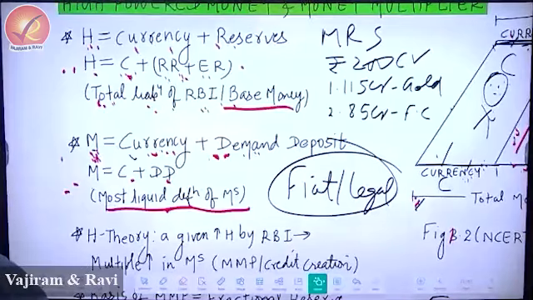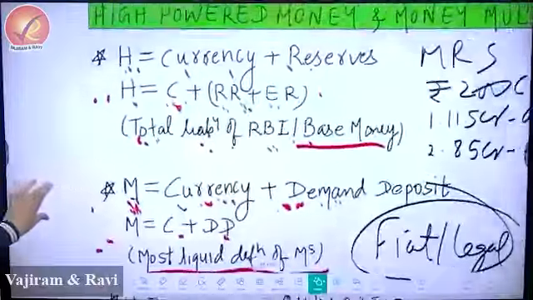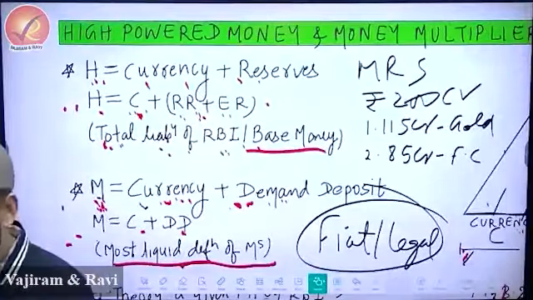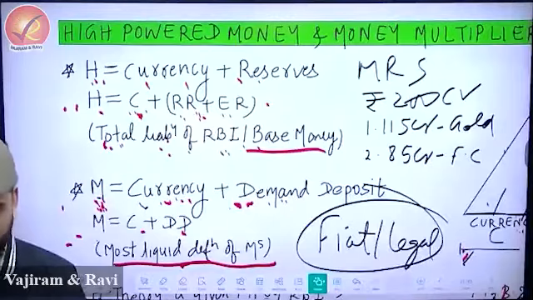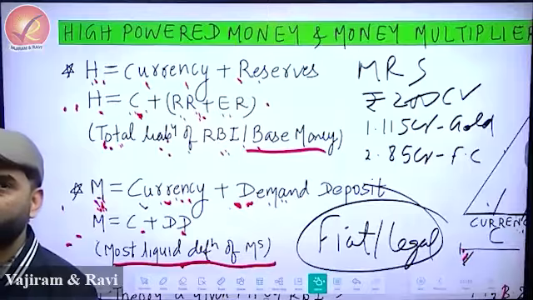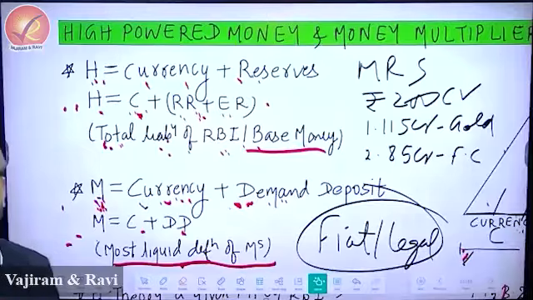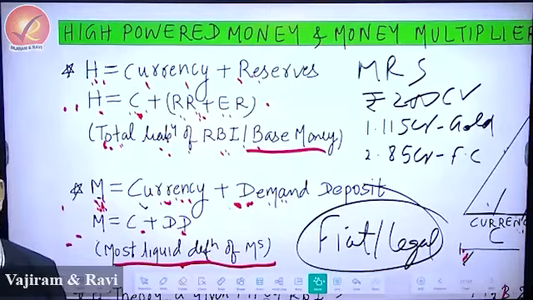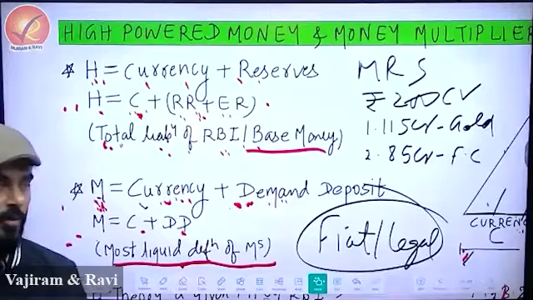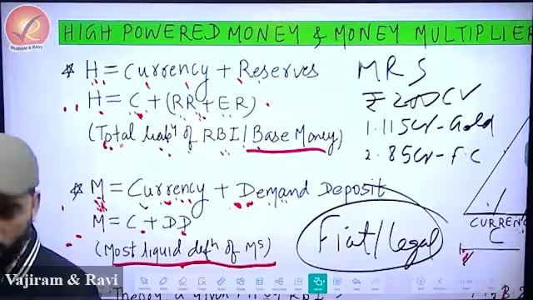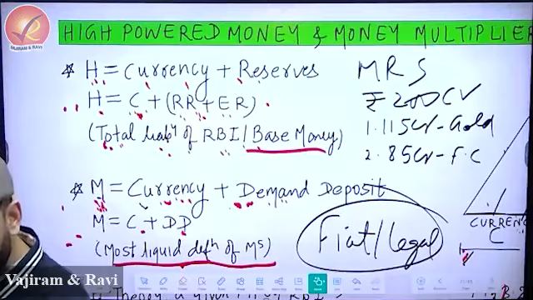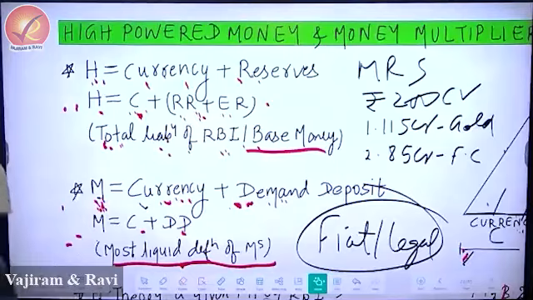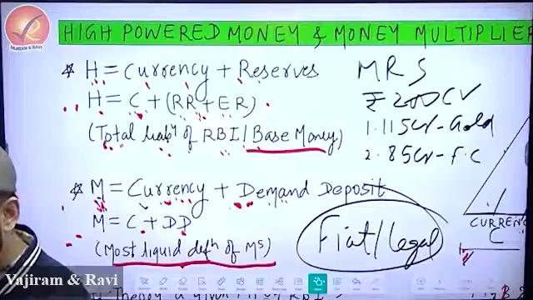So please write. High powered money, likhe. That high powered money is that money which becomes the base for future credit creation. Full stop.